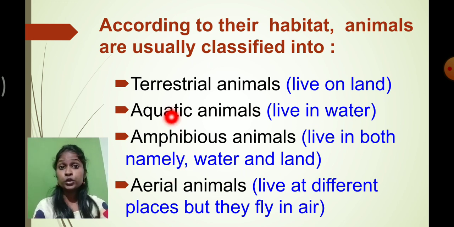Now what do you mean by terrestrial animal? The animals who live on the land are called terrestrial animals.